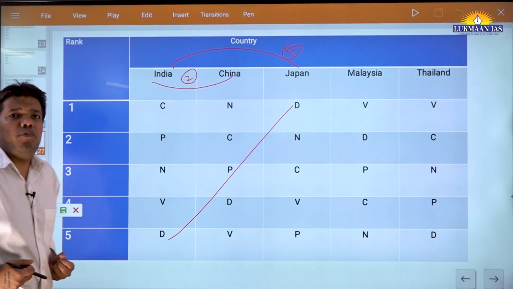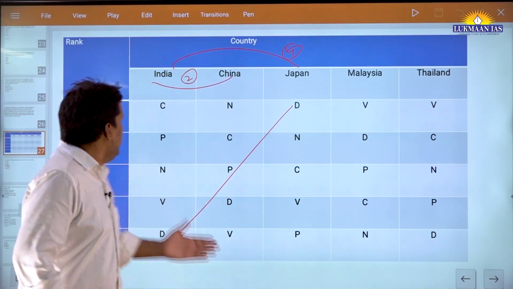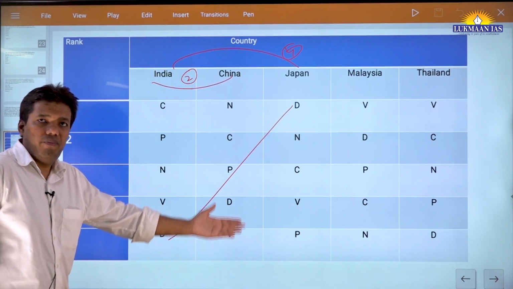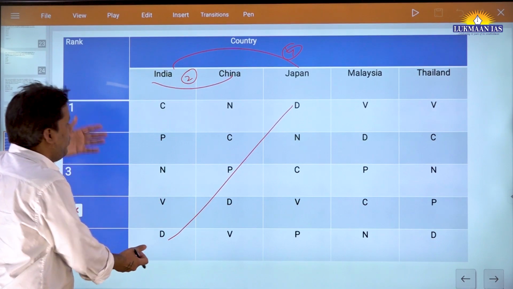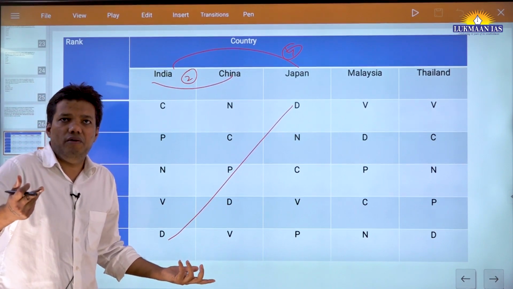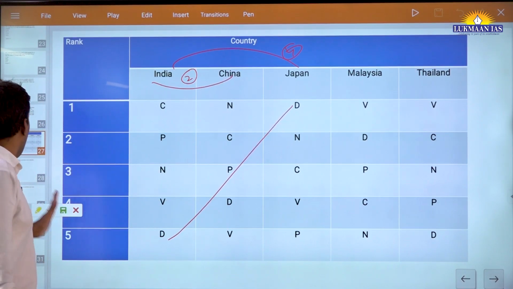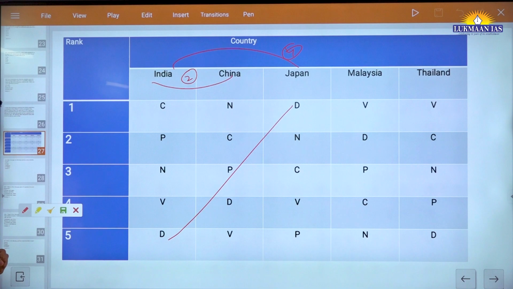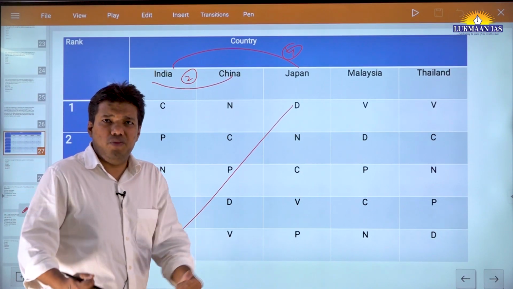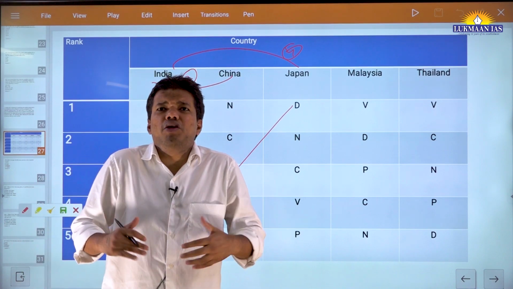In the examination, you have to stop here. You say, what could be the maximum difference? The maximum difference could be between rank 1 and rank 5, which could be D. 5 minus 1 is 4. So you will stop here. You will say there could not be any other answer. If you want, you can check the other options as well. The other options are Malaysia and Thailand. But this kind of confidence you must have. This is where you have to save your time.